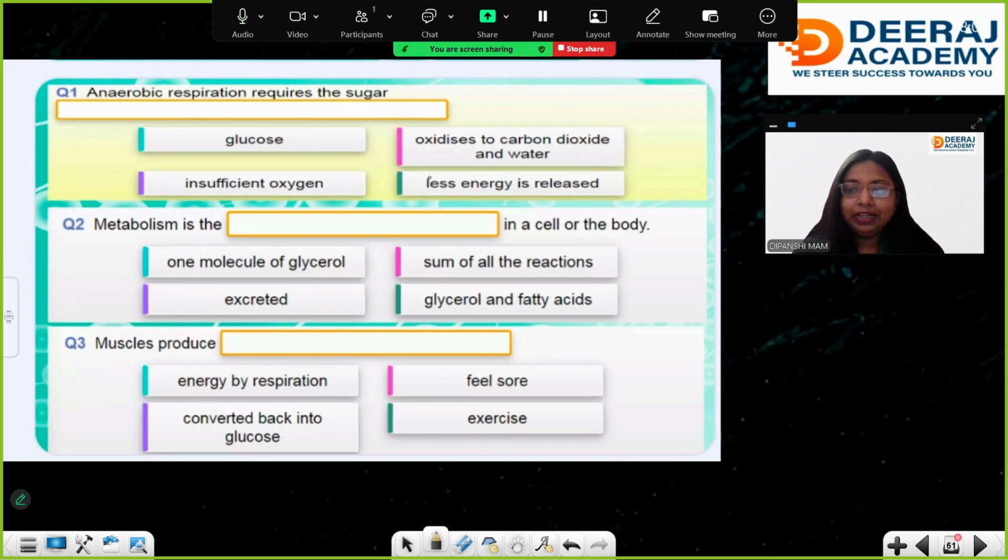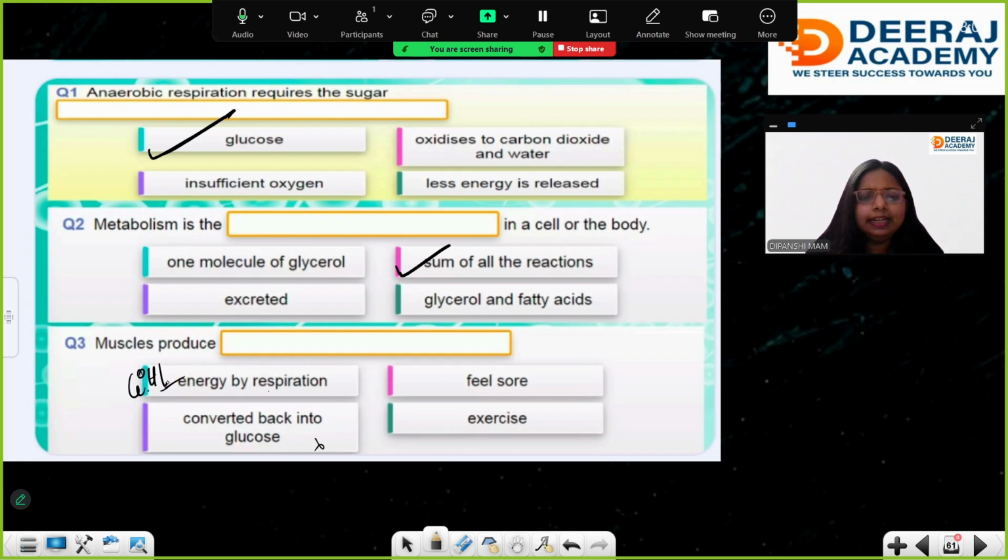Now we will quickly do a few questions. Anaerobic respiration requires sugar. Which sugar is required? You will say, ma'am, glucose is required. Metabolism is the sum of all the reactions in a cell or the body. Muscles produce energy by respiration. During exercise, muscles feel sore. Muscles can produce very little energy.